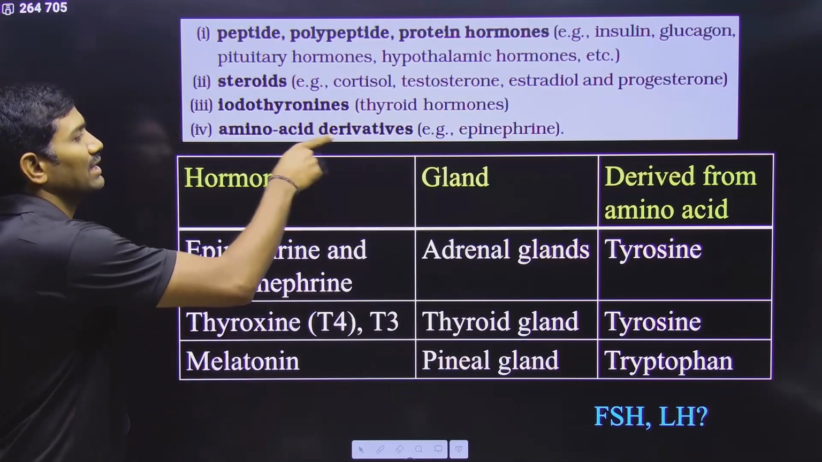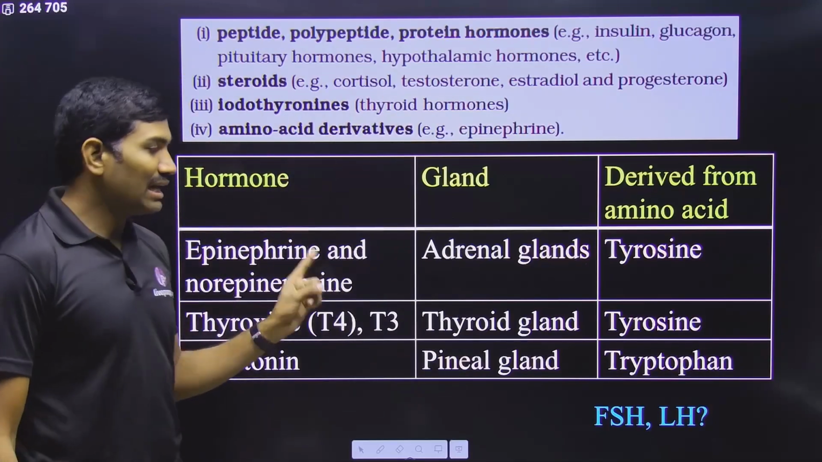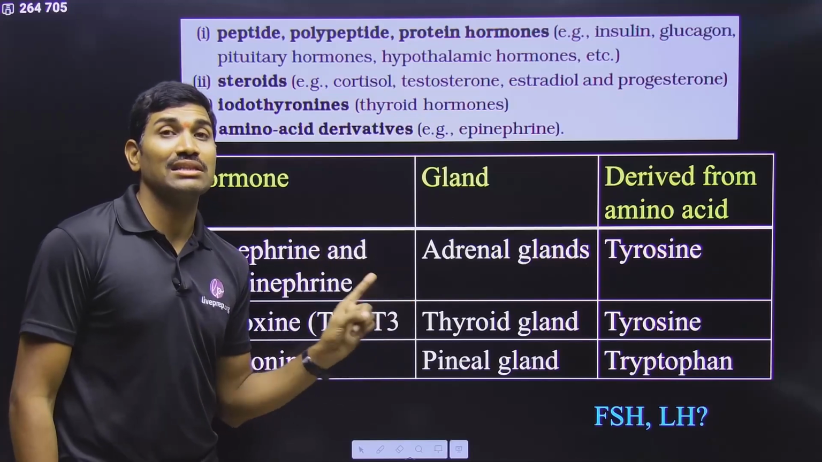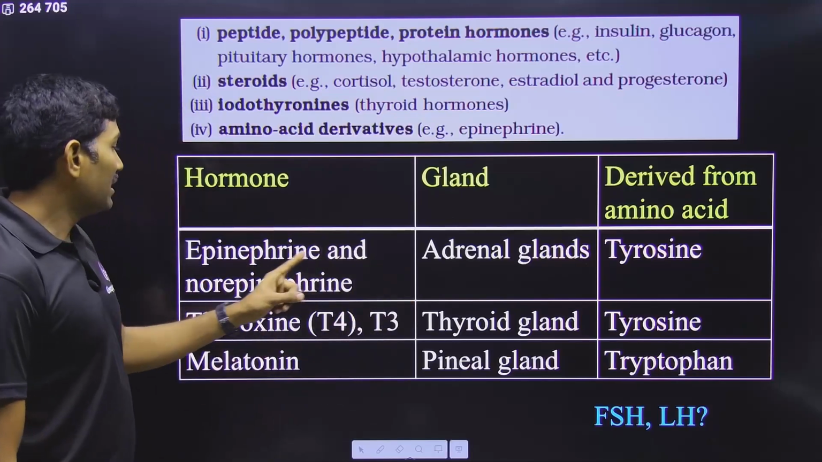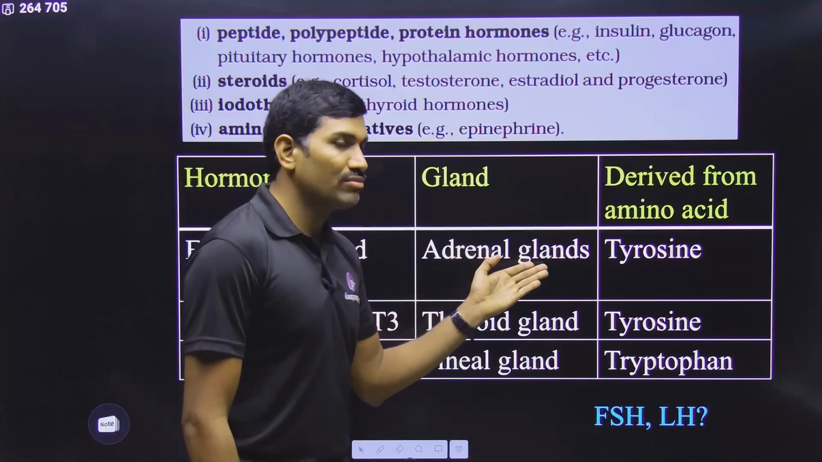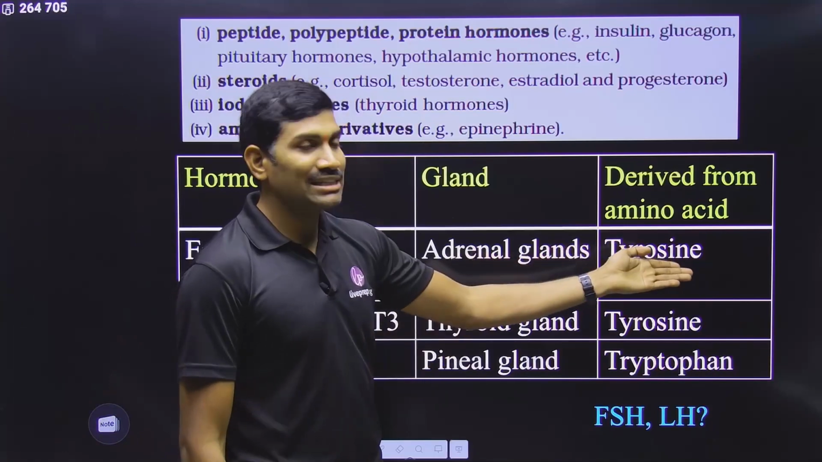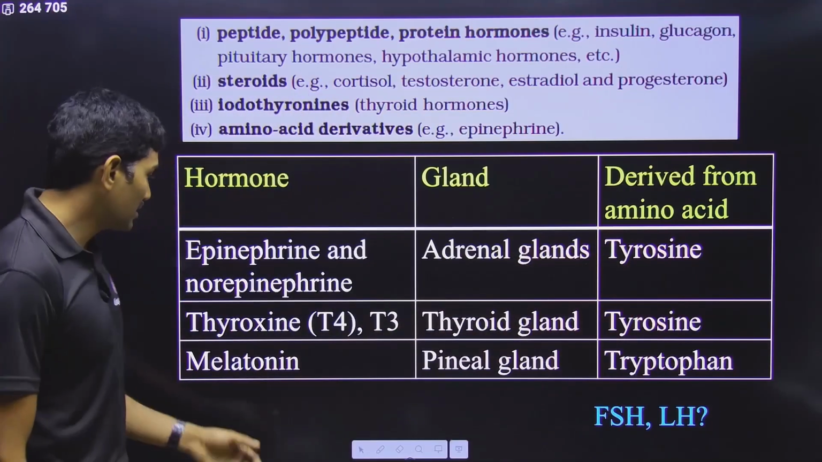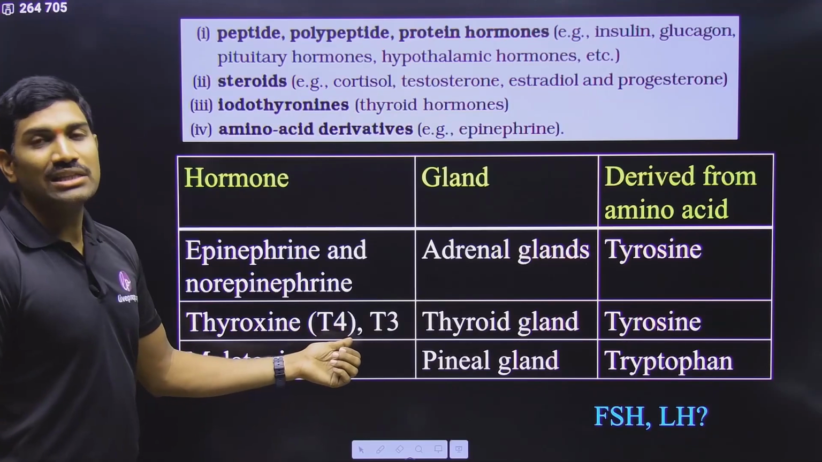Now please observe regarding the amino acid derivatives. This is the table we already discussed in the biomolecules chapter. Epinephrine and norepinephrine, produced from the adrenal medulla, are actually derived from the amino acid tyrosine. And the thyroxine T3 and T4.